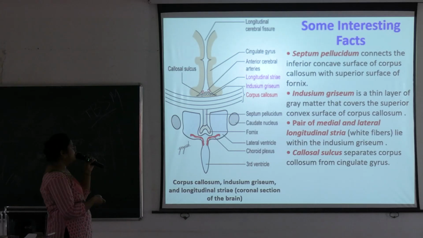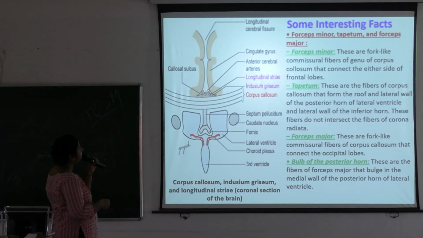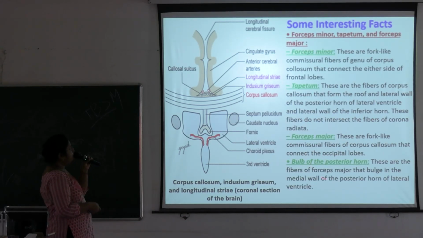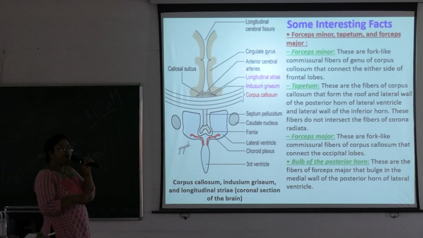Okay, callosal sulcus. Next, these are some important parts of the corpus callosum: forceps minor, forceps major, and tapetum. Forceps minor: these are fork-like commissural fibers of the genu of the corpus callosum, and they connect either side of the frontal lobes. Next is tapetum.